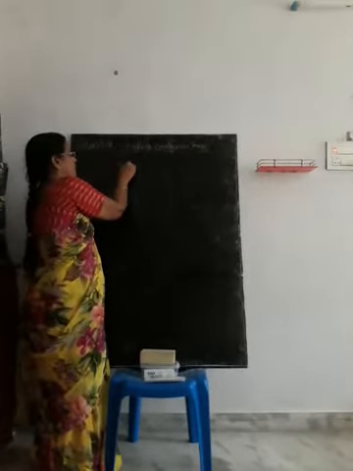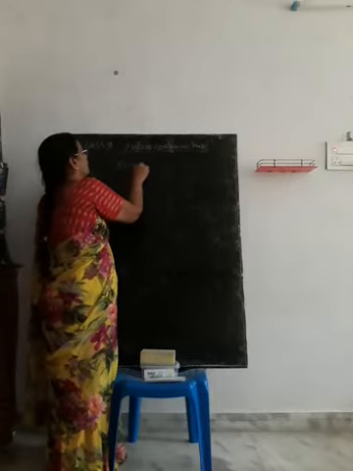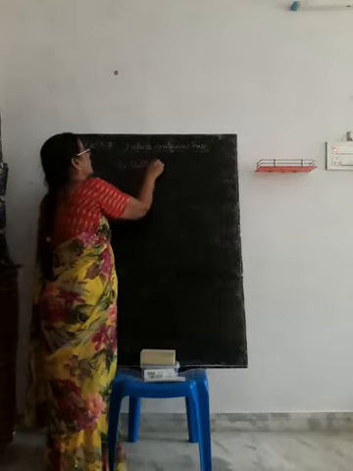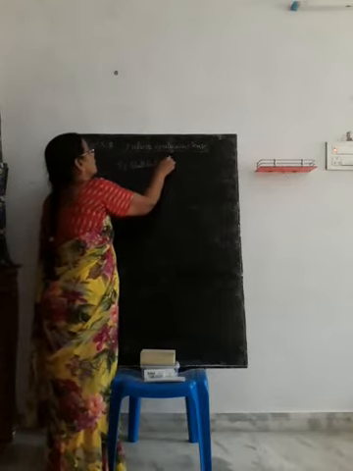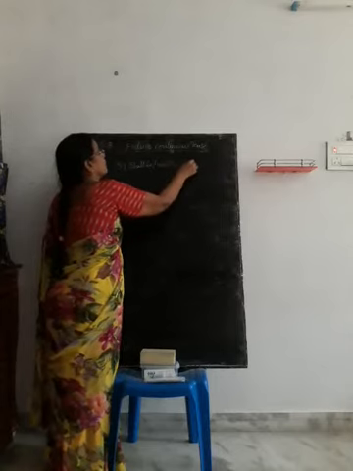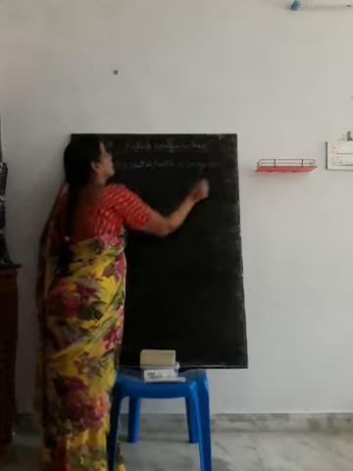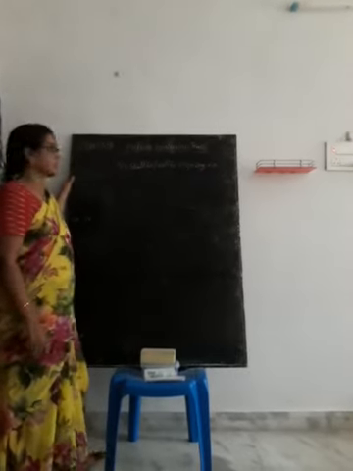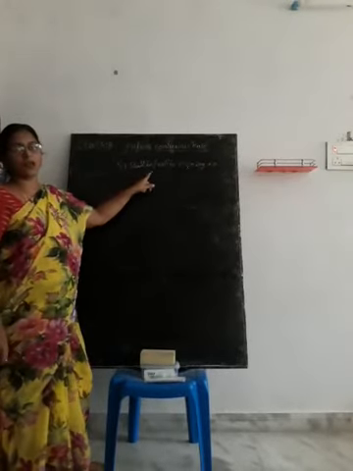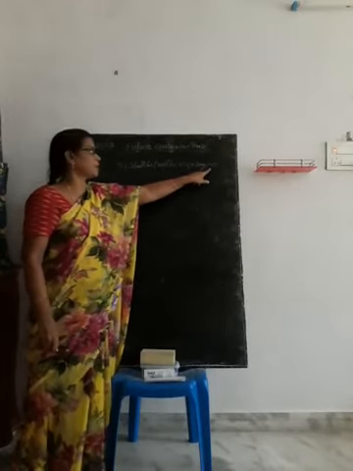Structure of this tense is subject plus shall be or will be plus V1 plus ing plus object. Structure of this tense is subject plus shall be or will be plus V1 plus ing, that is verb 4 plus object.